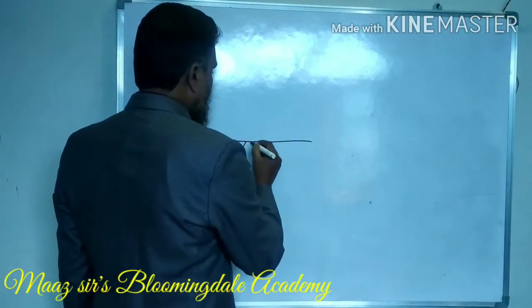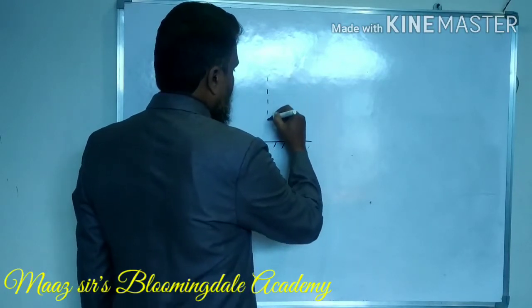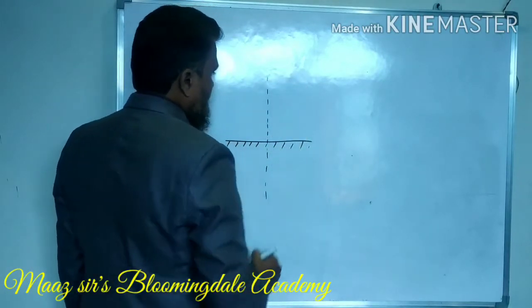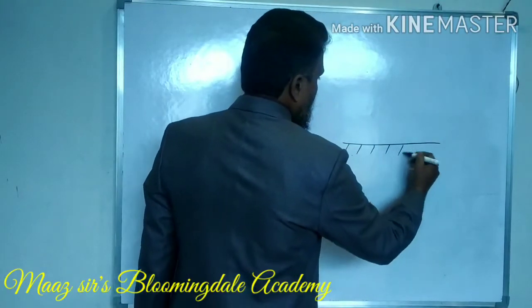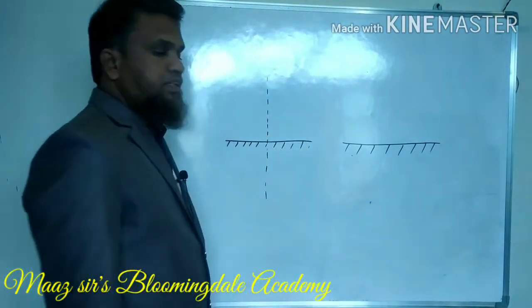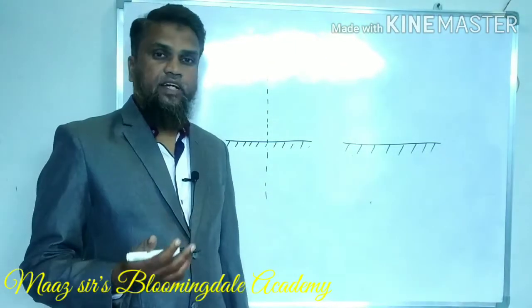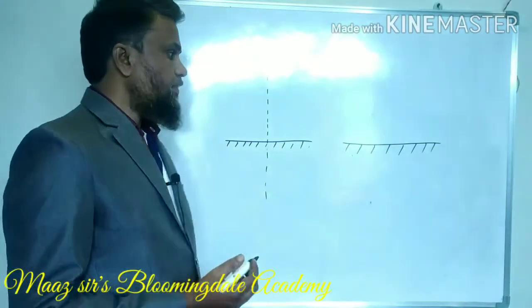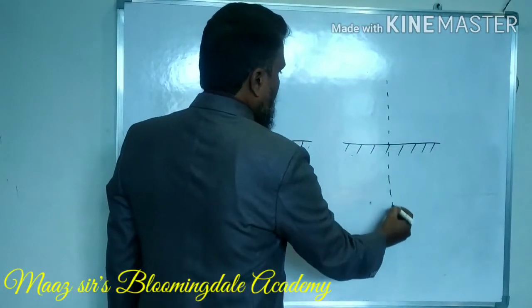plane surface. This topic is very important for you to understand. So this one you have learnt in your 9th class. So I am revising this topic so that it will be easy for you to understand. See here, there are two situations.